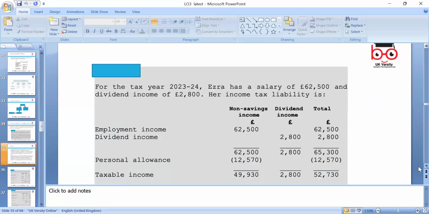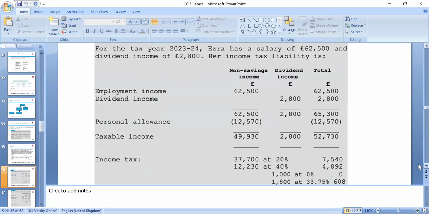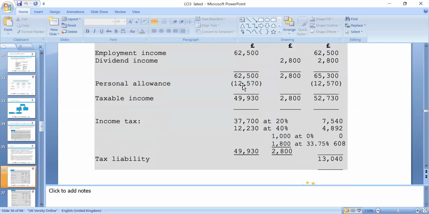So let's please look around. In this case, a salary is being given, which is 62,500, and dividend income we have 28, and we've been asked to calculate the tax liability. So non-savings employment income, dividend income in this case. So please we need to look around the personal allowance for this year. We minus it from the employment income and the taxable income is, and please first 37,700 will be 20% and the remaining will be 40%.